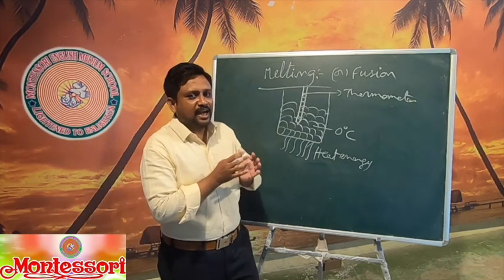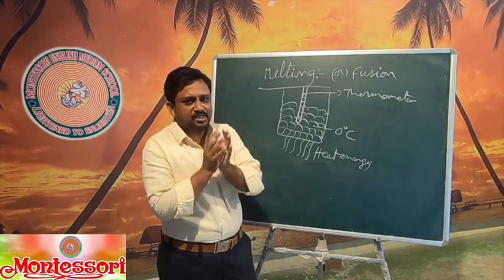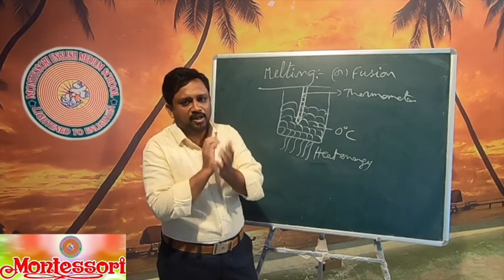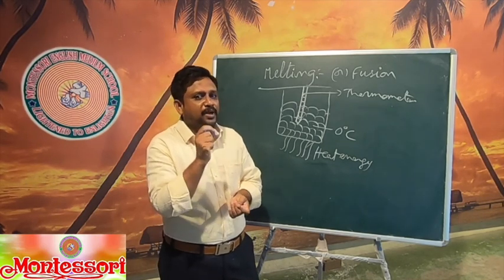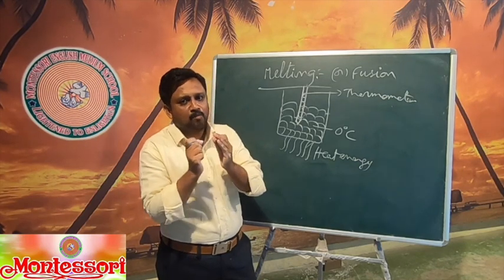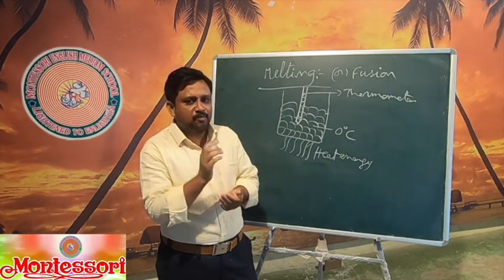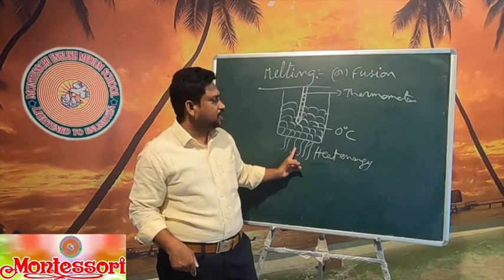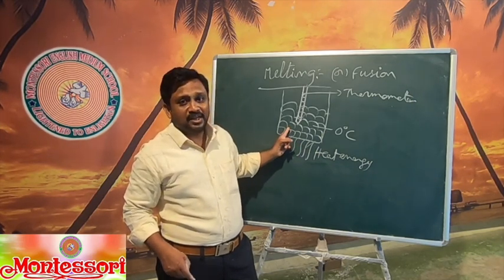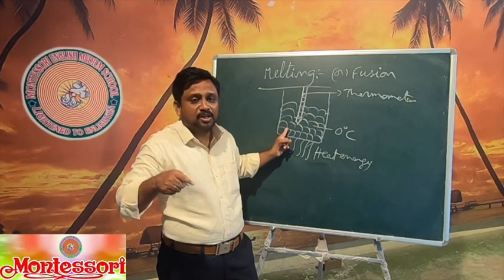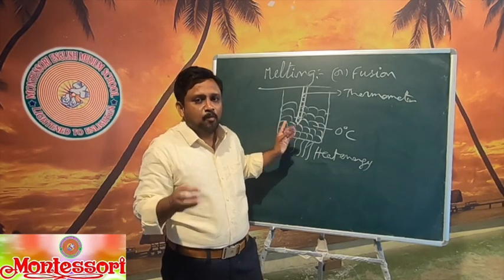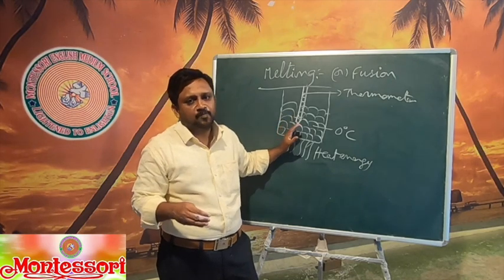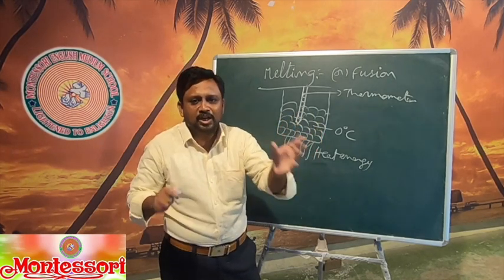First, the ice cubes have a fixed shape, meaning they have a strong bond between the molecules. First, you have to break the bonds between the molecules. So, how can we break that? By giving heat energy. By giving heat energy, the internal energy bonds of the molecules will be broken, so that the ice cubes slowly melt and are converted into liquid.